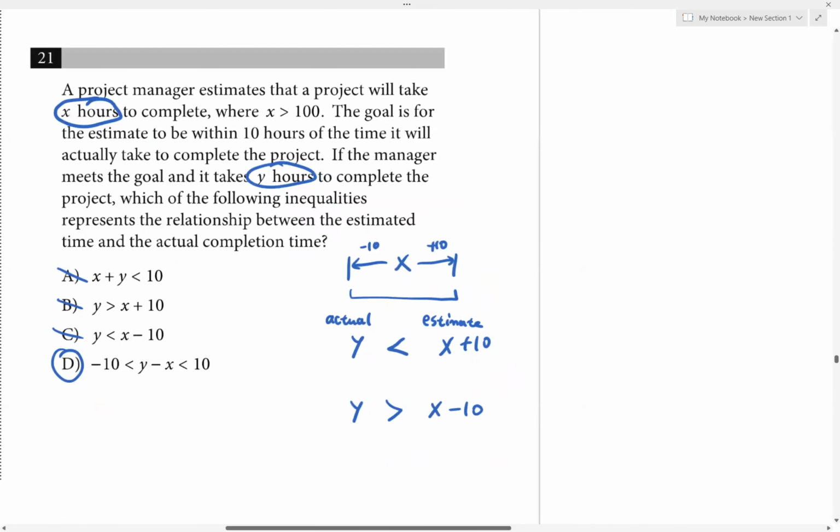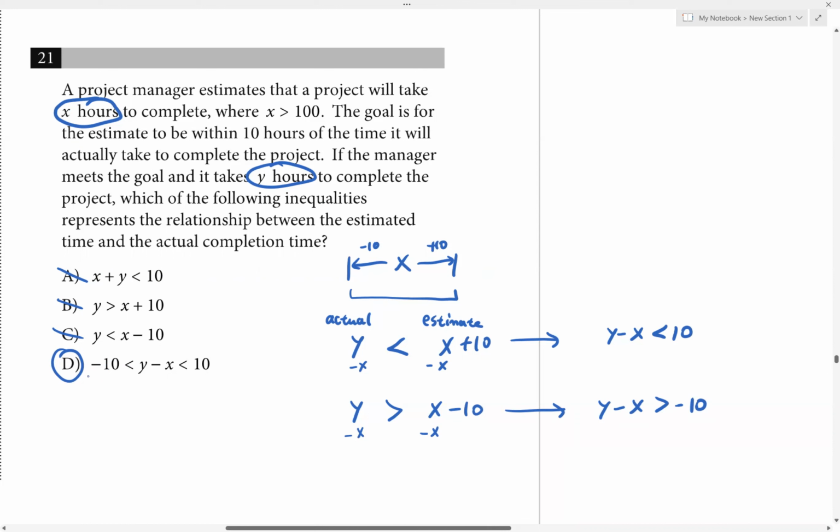Okay, so why is D correct? Because if you rearrange the first inequality and subtract X on both sides, we get Y minus X is less than 10. And for this one, if you subtract X on both sides, we get Y minus X is greater than negative 10. That's what we have here. So Y minus X is less than 10, and this part is negative 10 less than Y minus X, same as Y minus X greater than negative 10. So D will work.